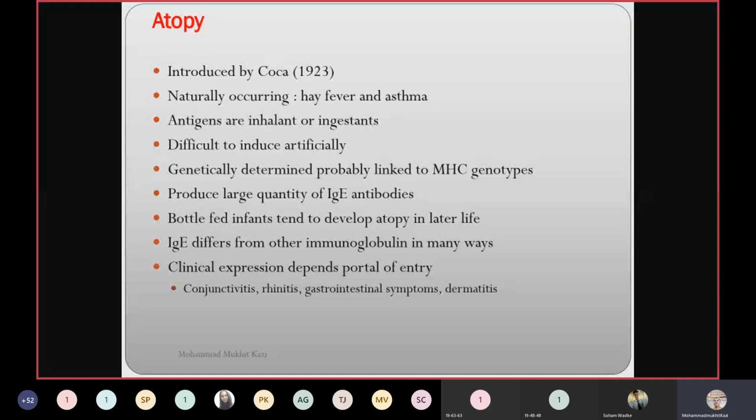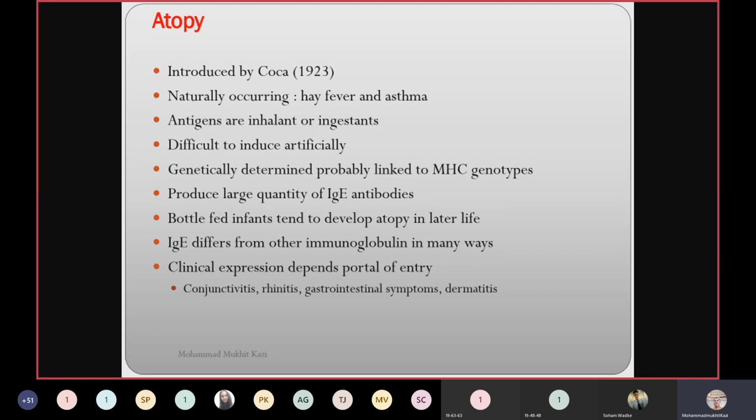Now, the chronic type of anaphylactic reaction, which we have referred to as atopy, was introduced by Coca. Naturally occurring examples are hay fever and asthma. Antigens are inhalant or ingestant. In anaphylaxis, it is through the parenteral route. Here it is inhalant or ingestant. It is difficult to induce artificially. You cannot generate this type of hypersensitive reaction artificially.